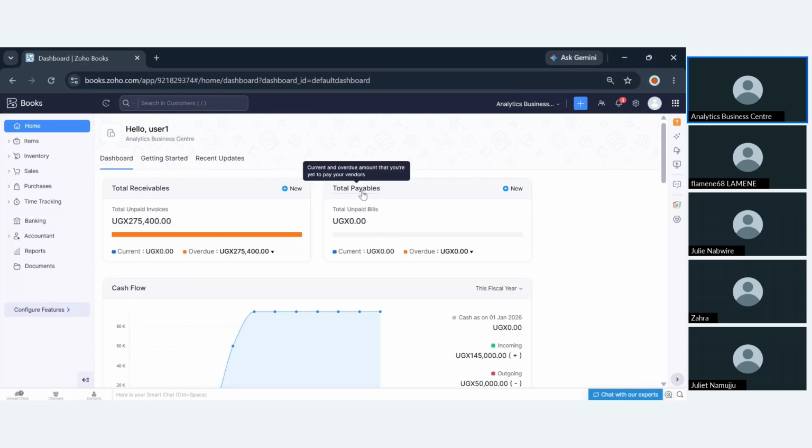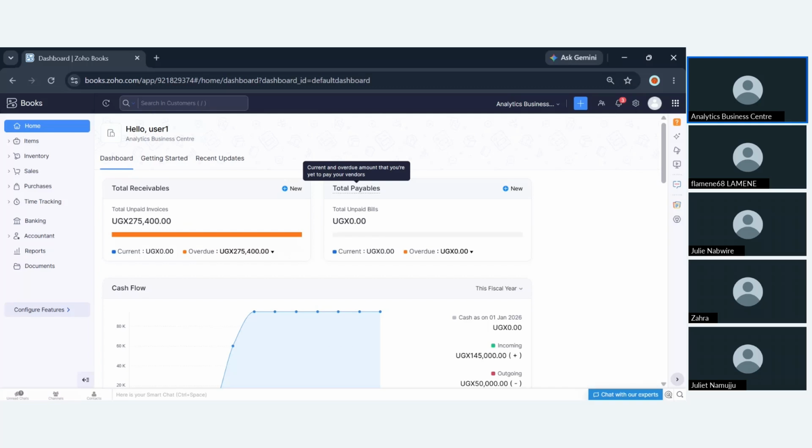And also we have this specific summary, which is the total payables. The total payables is self-explanatory; it's what you are paying. Let's say you are a business that gets goods from a supplier. There is a document that you always respond to. The supplier will send you their invoice, but for you, you'll translate that into a bill, so you'll be able to see that specific supplier.